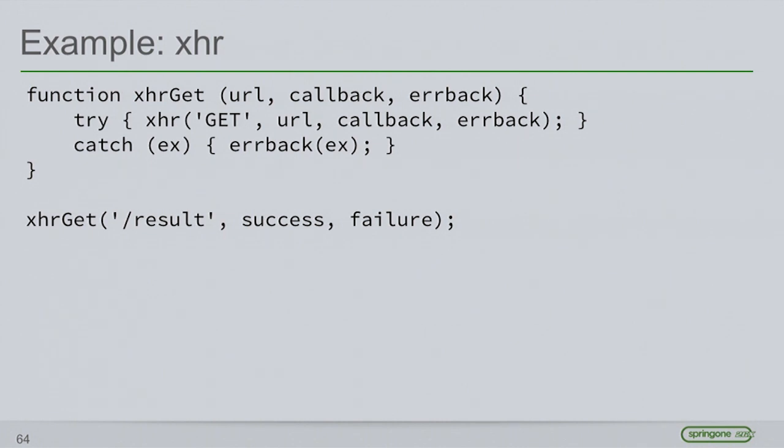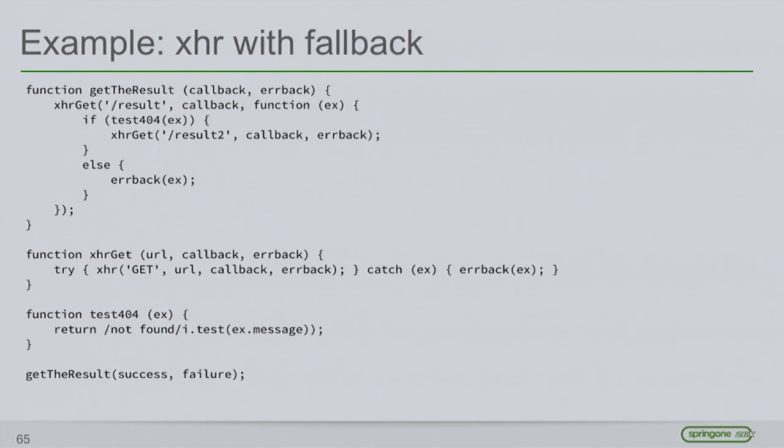So here's an example right here where I'm trying to provide a layer over my XHR, and it does two things. It pre-provides the get parameter for me, and it also tries to do this little bit of help around my XHR in case the invocation of the XHR, the synchronous part of it, fails. So I've got some code now, and again, I need to keep passing these error backs, and I need to propagate all this stuff, and I'm not returning anything from this function.